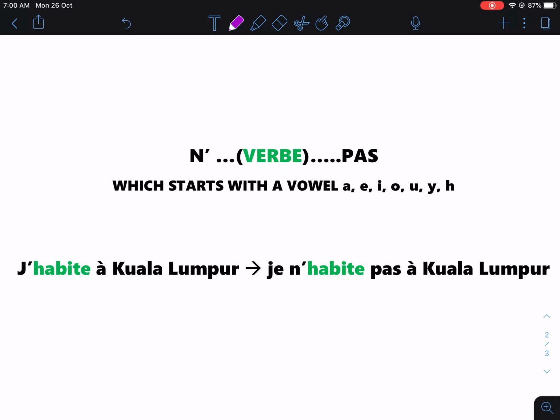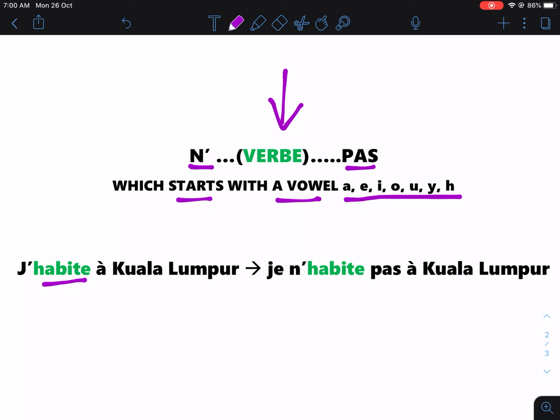Now, we have la négation, but with a little bit of a twist. You still have ne pas, but the ne here, as you can see, is an apostrophe, and you still have pas. In between you put the verb. Be careful: when a verb starts with a vowel A, E, I, O, U, Y, and H, like what we have here, habite.